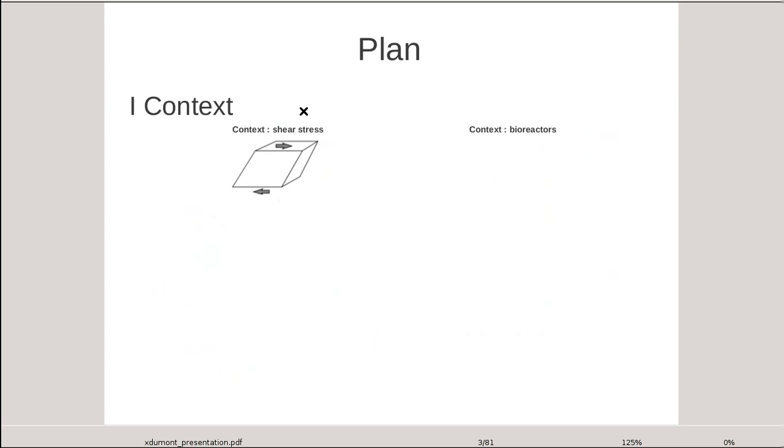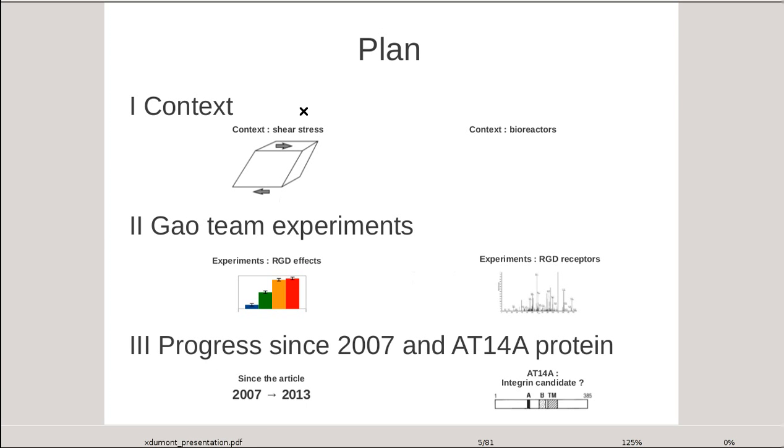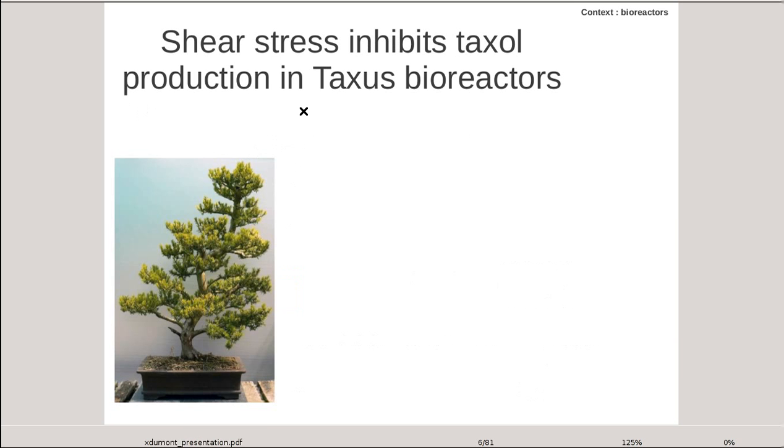In this presentation, I will first give you the context. We will see that shear stress is a key problem for the production of therapeutic agents with bioreactors. Then, the analysis of the Gao team work will show that RGD peptides inhibit all of the key elements in the shear response pathway by interacting with up to 4 families of proteins. And finally, we will analyze the results published since the Gao team work and see a protein called AT14A could possibly be of great importance.